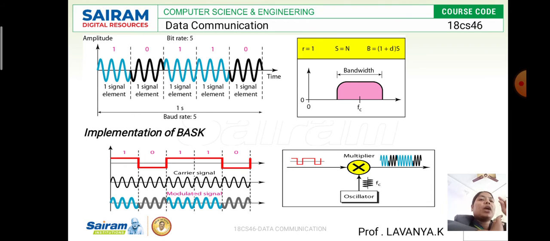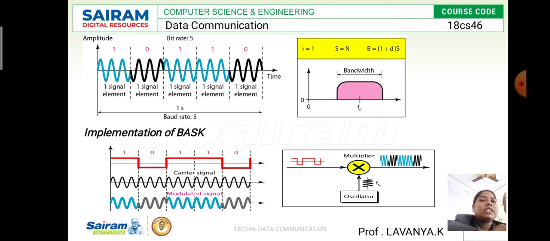If it is 1, the phase starts from high to low, that is positive to negative. If it is 0, look at the black waveform: the signal always starts from low to high, like that. I have represented 10110 here.